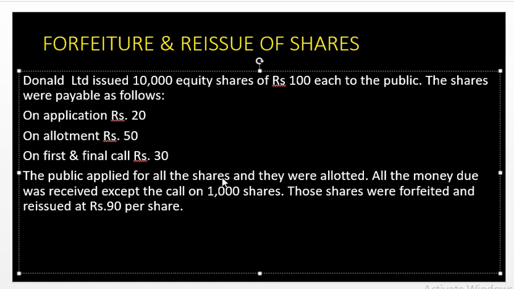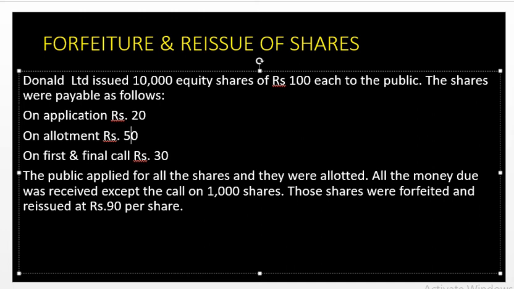The public has been allotted all the shares, but in the call amount, the person who is holding 1,000 shares has not paid. They made default in payment. That's why after consecutive reminders those shares were forfeited by the company and reissued for rupees 90 to an outsider. Now we are going to journalize in our way.